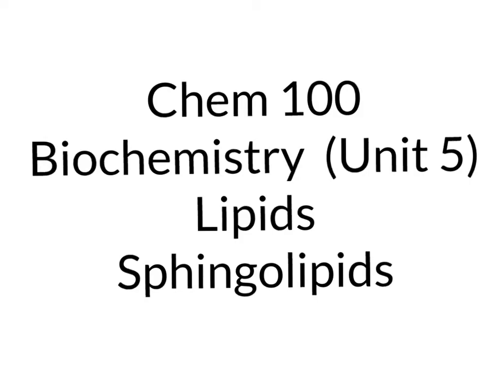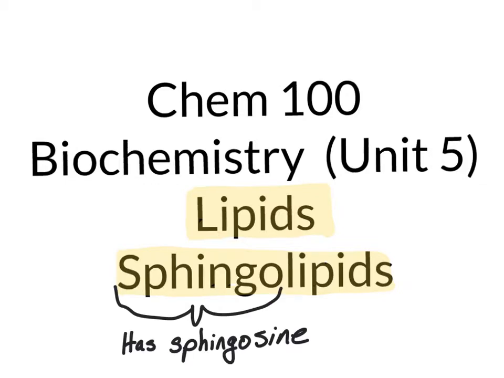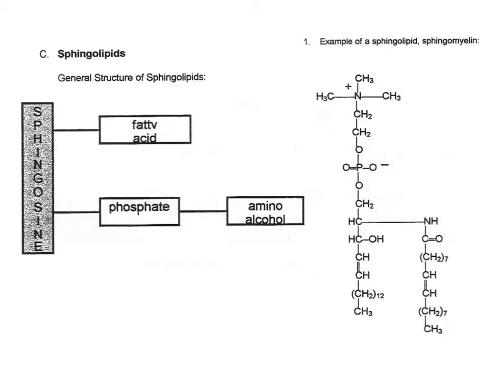The next class of lipid that we will talk about are called the sphingolipids. And again, the name sort of tells us a little bit about it. Instead of glycerol in this case, we're going to have sphingosine. And with sphingosine, we're going to see that there is a phospho group and an amino alcohol, as we've seen before. And then we're going to have one fatty acid in this case.